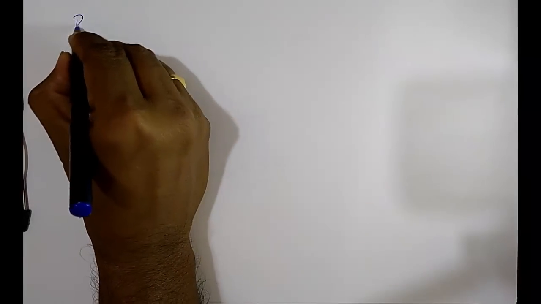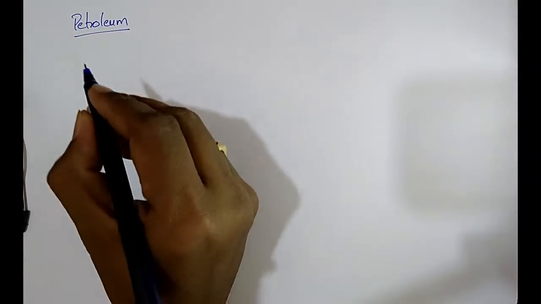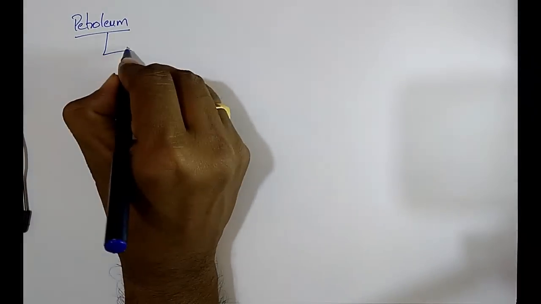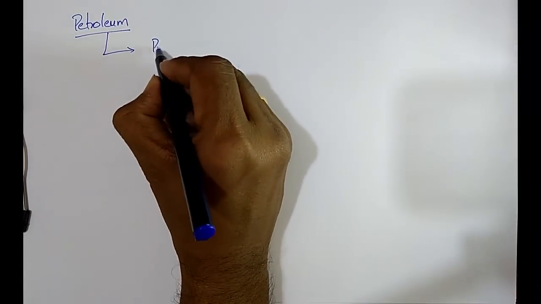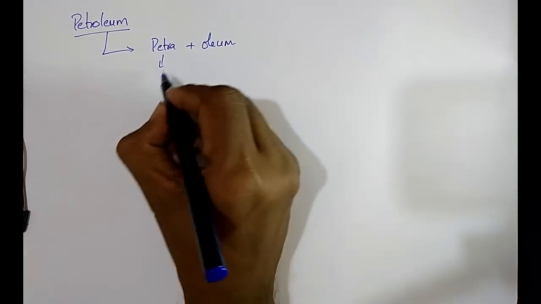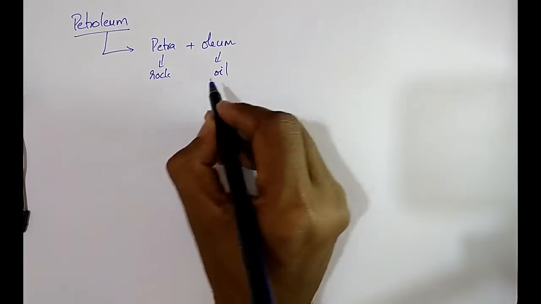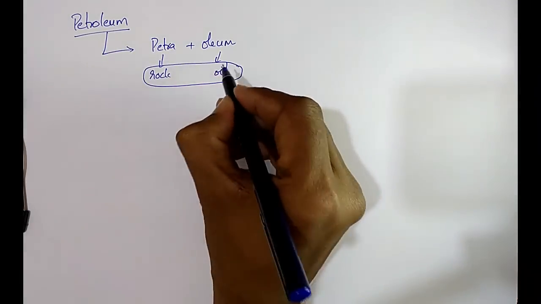Next one, petroleum. Not petrol, petroleum. The word petroleum comes from petra and oleum. Petra means rock, oleum means oil, that is rock oil.